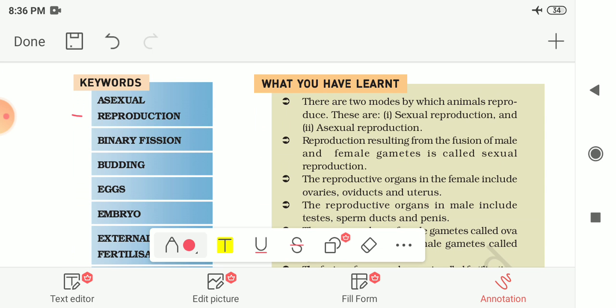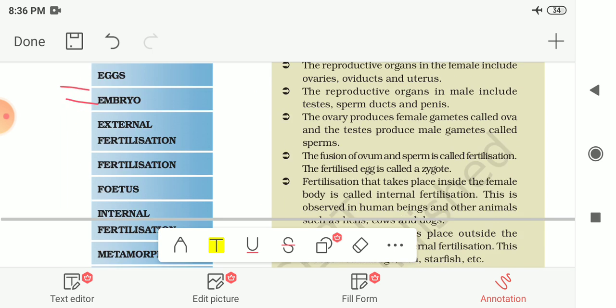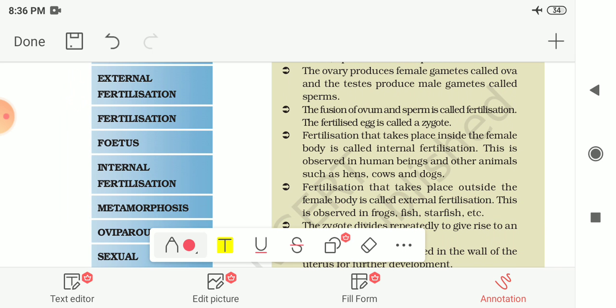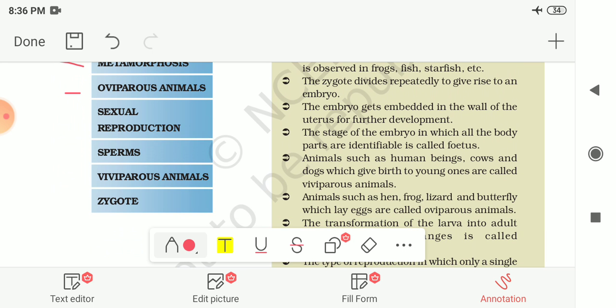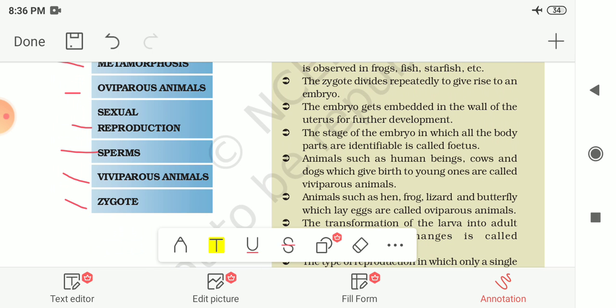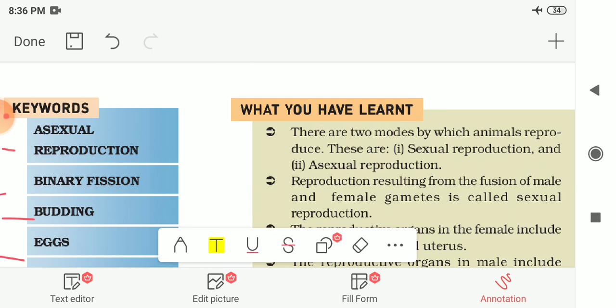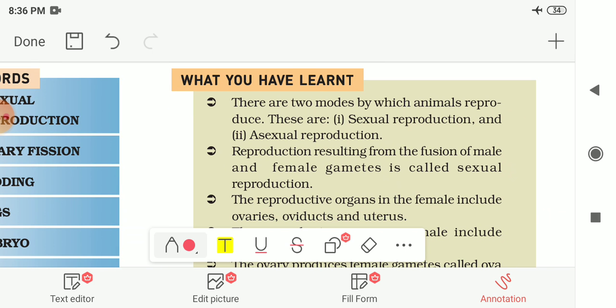The first ones are asexual reproduction, binary fission, budding, eggs, embryo. The next one is external fertilization. Then fertilization, foetus, internal fertilization, metamorphosis. The next words are oviparous animals, sexual reproduction, sperms, viviparous animals, and zygote. You have to write this in your notebook. And let us now see the summary of this chapter.